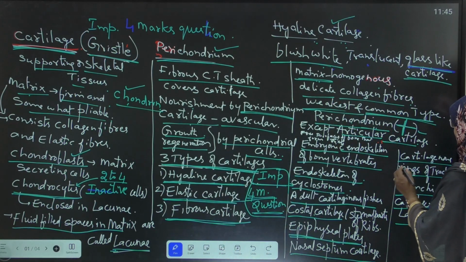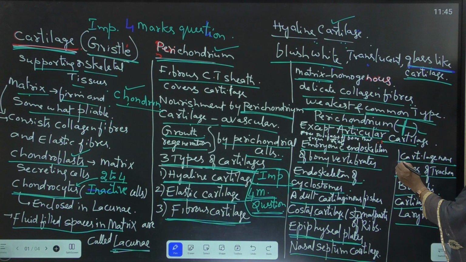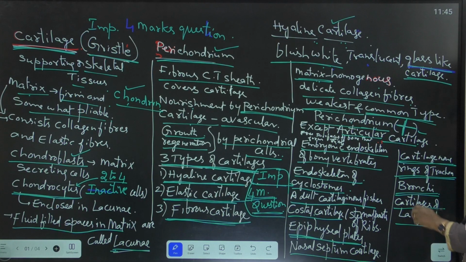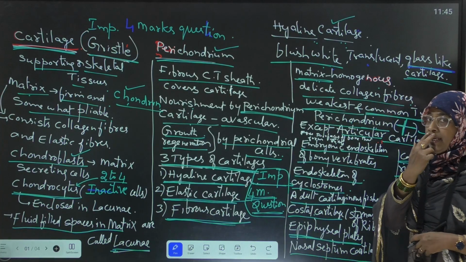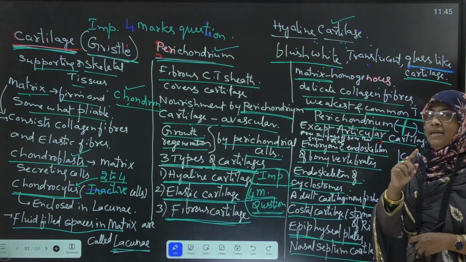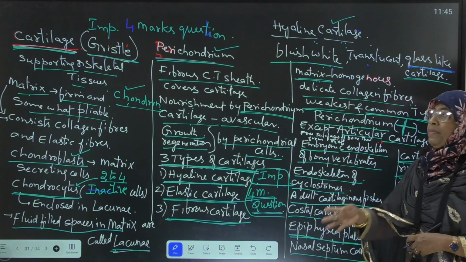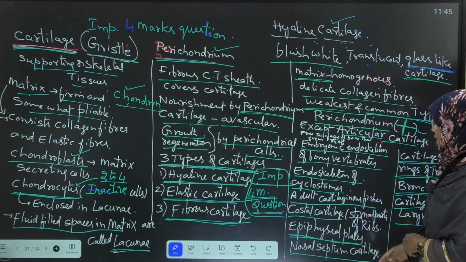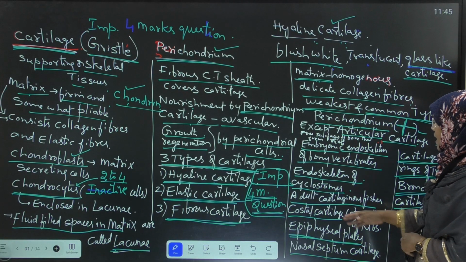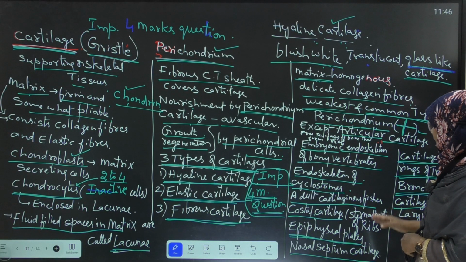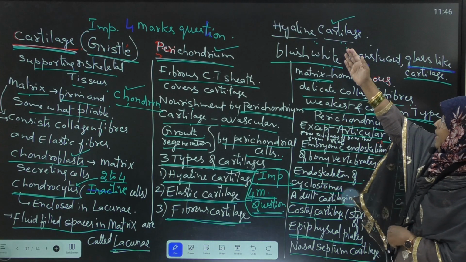This hyaline cartilage is present in the C-shaped cartilaginous rings of the trachea and bronchi, and the cartilages of the larynx, which means the voice box. Next, the nasal septum. Our nasal chambers are separated by the nasal septum, which is also made up of hyaline cartilage. Next, epiphyseal plates and costal cartilage, that is the sternal parts of the ribs, are also made up of